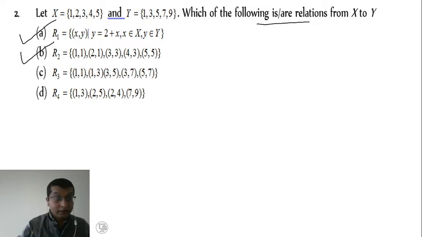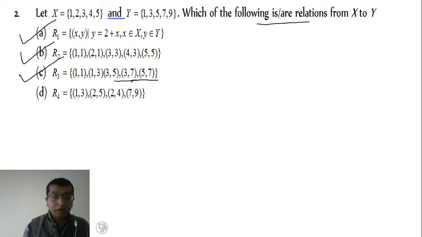Then the third one, option C: (1,1) is an element of X and Y. Yes. Next, (1,3): 1 is an element of X, 3 is an element of Y. Yes, right, it is. Similarly (3,5): 3 belongs to X, then 7 belongs to Y. Further, the last ordered pair: 5 belongs to set X and 7 belongs to set Y. Therefore option C is also a right answer.